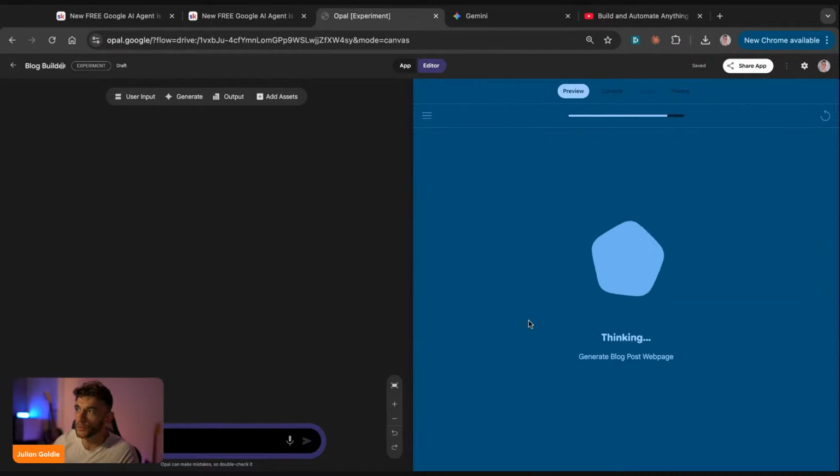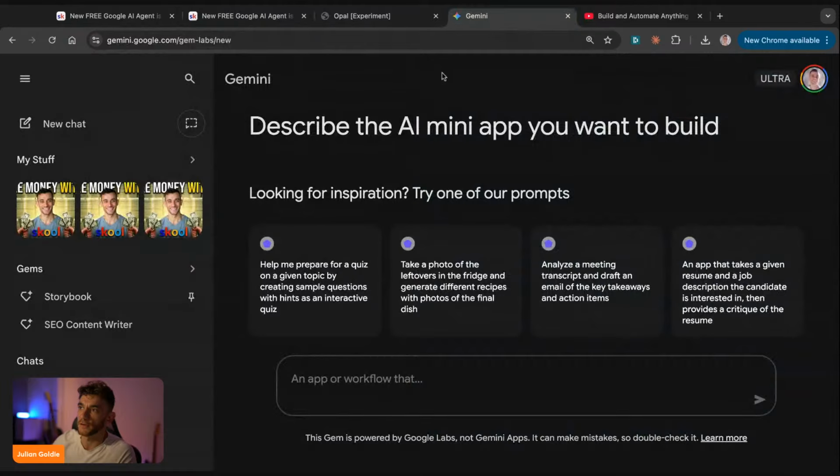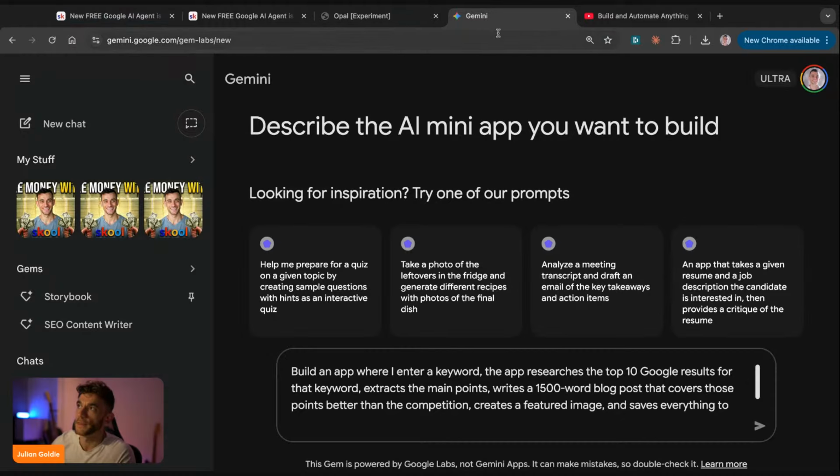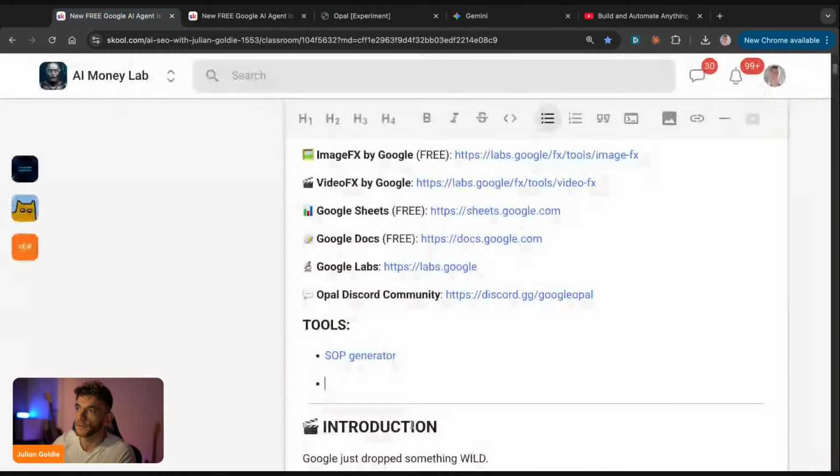Google Opal, you wouldn't use for something like that. It's not really going to build out mobile apps. It's more for mini apps where you can build out stuff here. So if you wanted to do the same thing inside Google Gemini using the AI Super Gems feature, well, here's how you do it.